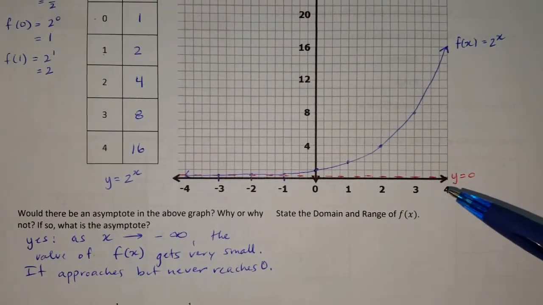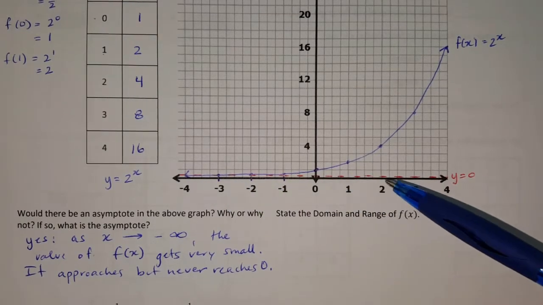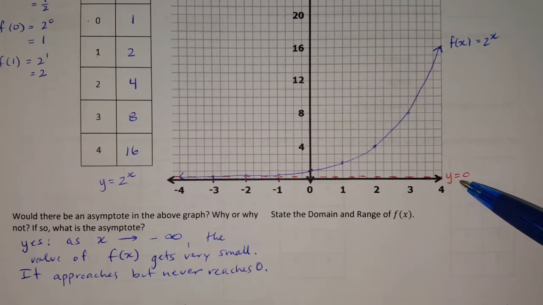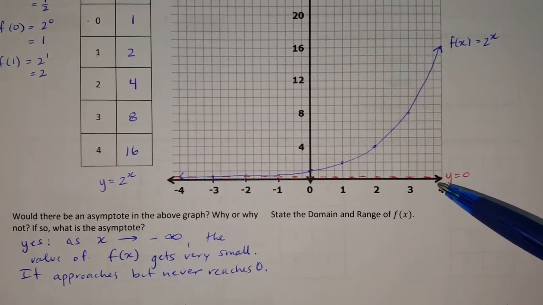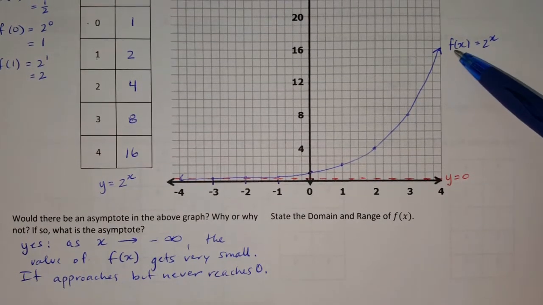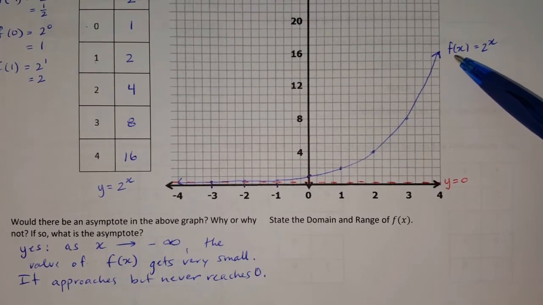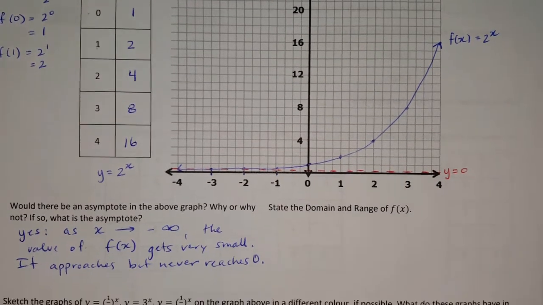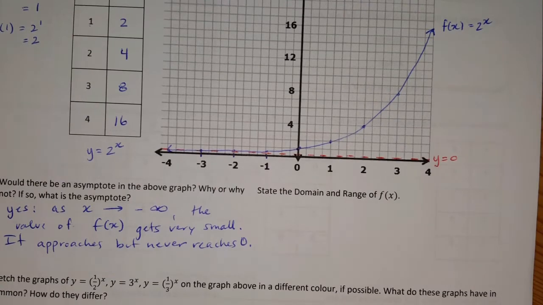Knowing that there's an asymptote in this graph, what I've done right here is I have plotted the asymptote and labeled it y is equal to 0 with a dotted line indicating that this graph will approach but will never achieve the value of 0 for y. And over here I have labeled the function right here, f of x is equal to 2^x. So now I'm asked to state the domain and range of this function.